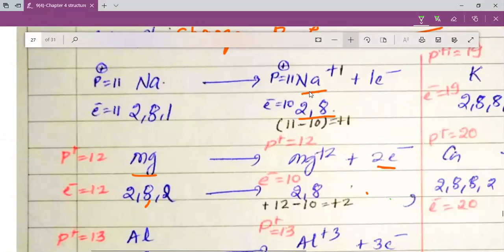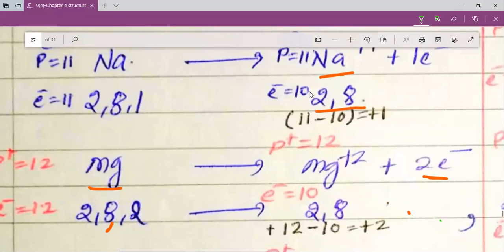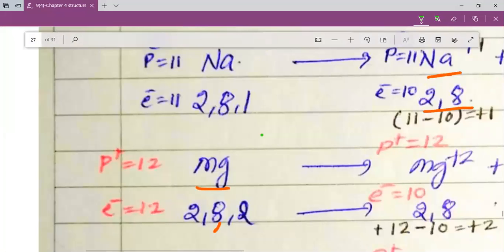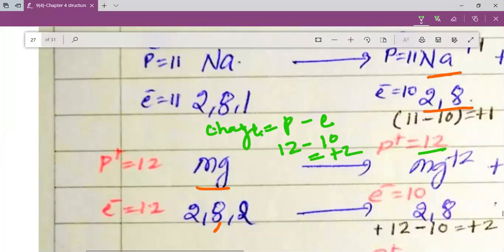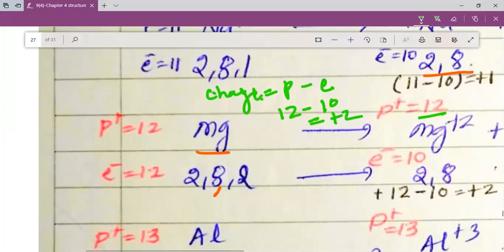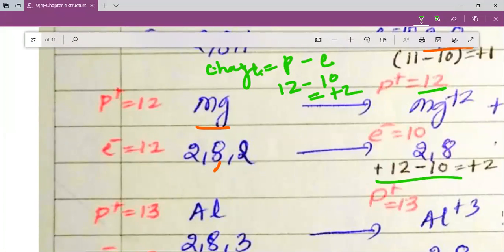As you can see here, for magnesium, my dear students, the charge is equal to the number of protons minus the number of electrons. The number of protons is 12, the number of electrons is 10, so we get plus 2. Here you can see this calculation I have shown to you, plus 12 minus 10 is equal to plus 2, and that is why we write magnesium plus 2 ion here.